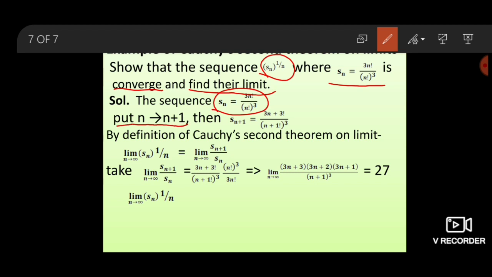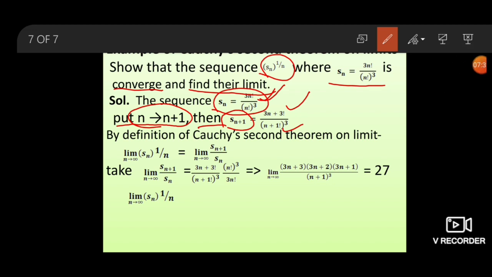Now put n to n plus 1 in this sequence. Then Sn plus 1 is 3(n+1), so (3n+3)! upon ((n+1)!)^3.